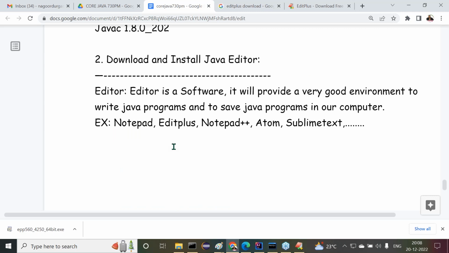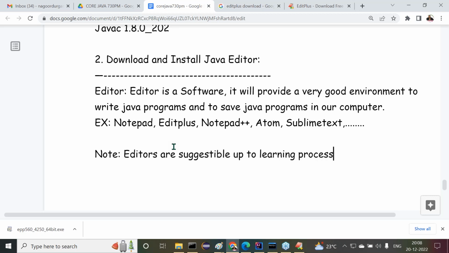And one more note I'm telling, observe carefully before moving to the next point. Editors are suggestible up to the learning process.